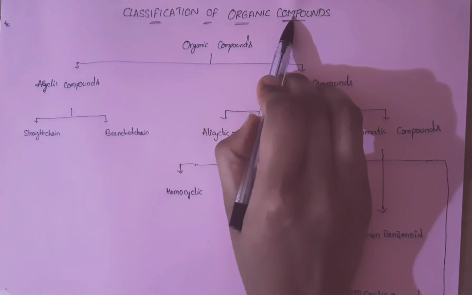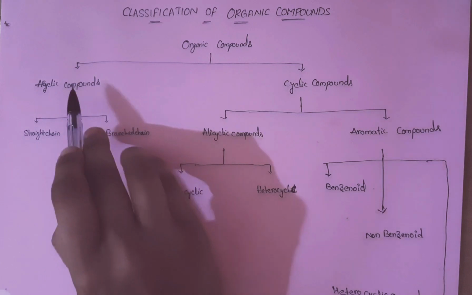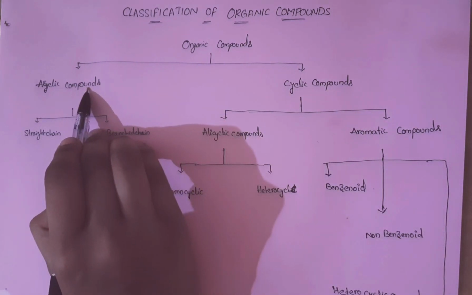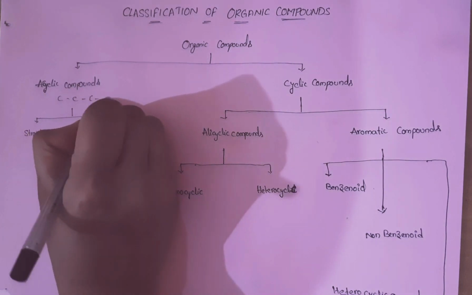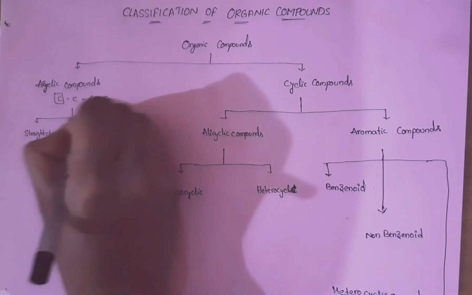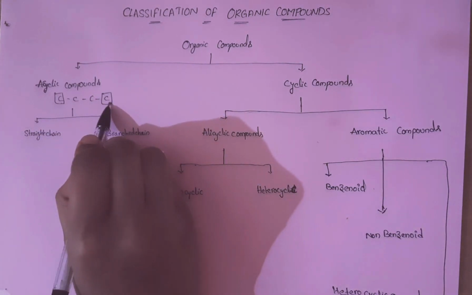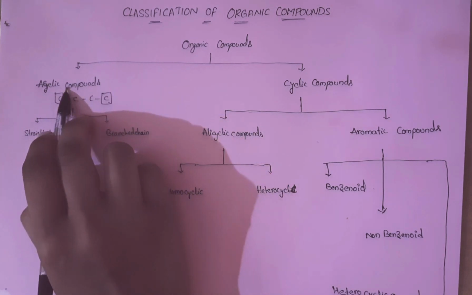Classification of organic compounds. Organic compounds are divided into two types: acyclic compounds and cyclic compounds. An acyclic compound is one in which there is no bond between the two terminal carbon atoms. For example, in butane, there is no bond between the two terminal carbon atoms. Those are known as acyclic compounds.